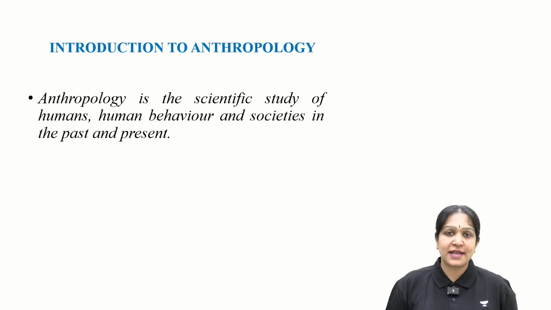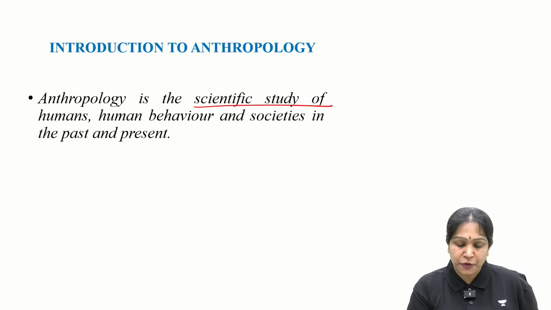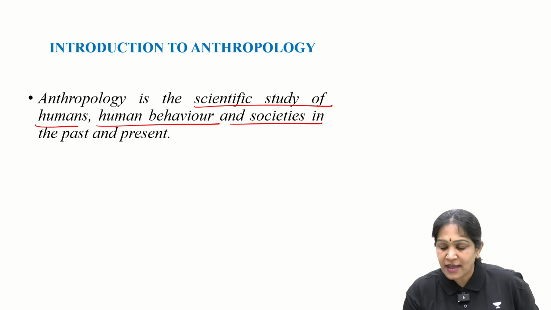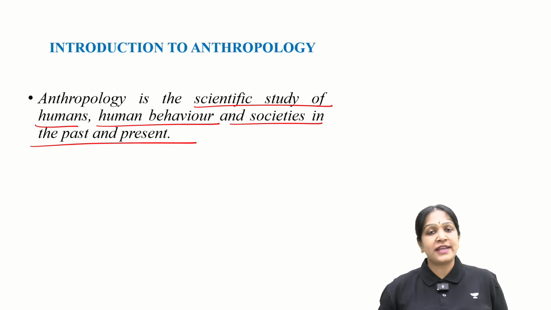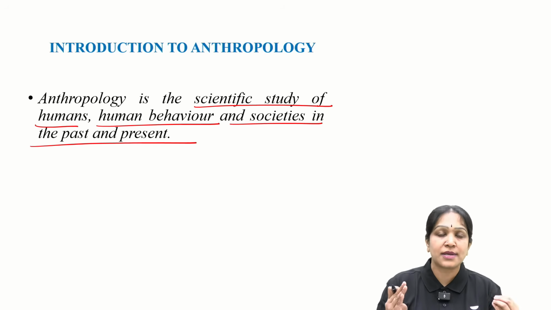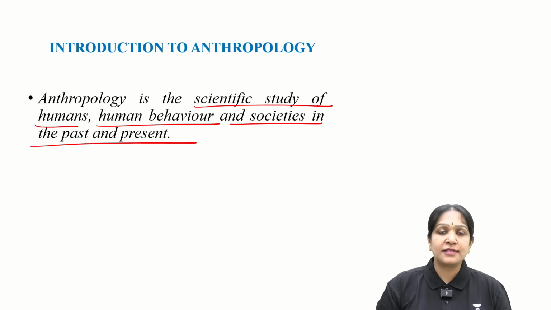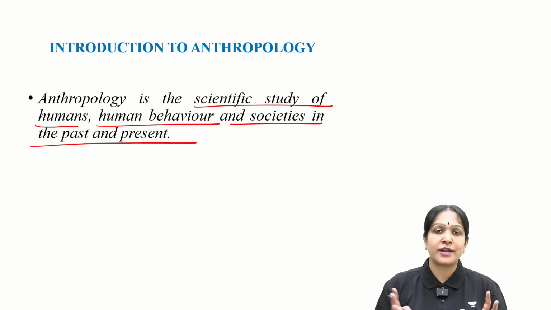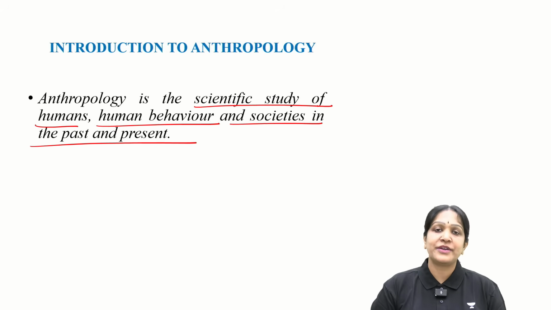Firstly, what is anthropology? Anthropology is a scientific study of humans, human behavior and societies in the past and present. Anthropology deals with the biological, social, historical, political, economic and psychological aspects of the humans. In one word, anthropology is a holistic study about the humans. Because in this subject we study about our own selves, the subject is going to be interesting.